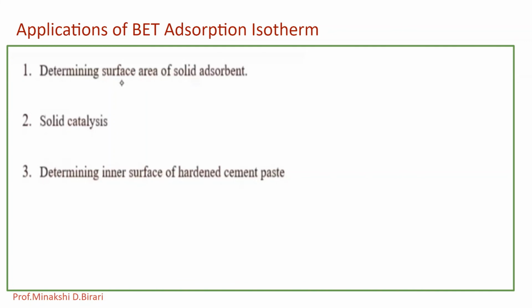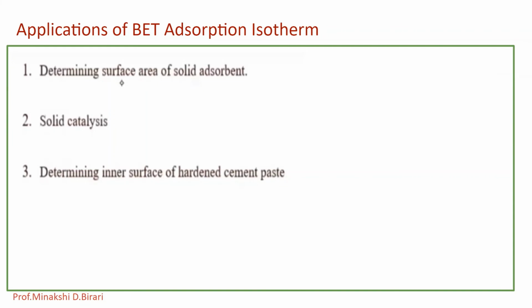BET equation is helpful to explain the physical adsorption of gas molecules on solid adsorbent and it is useful to determine the surface area of adsorbent. Since the Langmuir theory of adsorption is only limited to the formation of a monomolecular layer of gas molecules on the solid surface and disregards the possibility that multilayer adsorption may also take place, this concept of BET theory is an extension of Langmuir's theory.